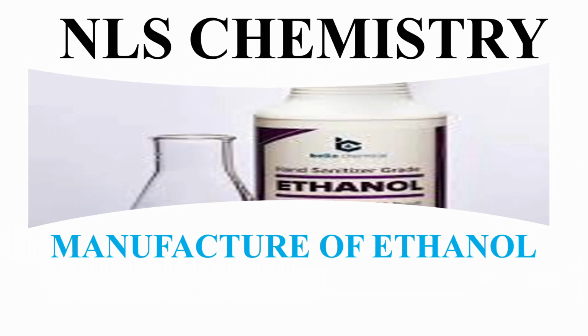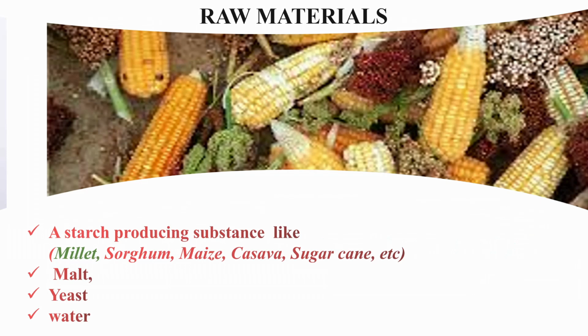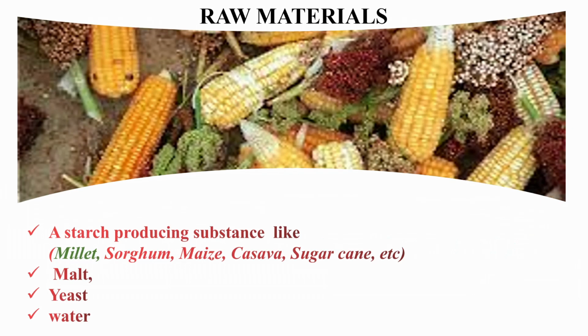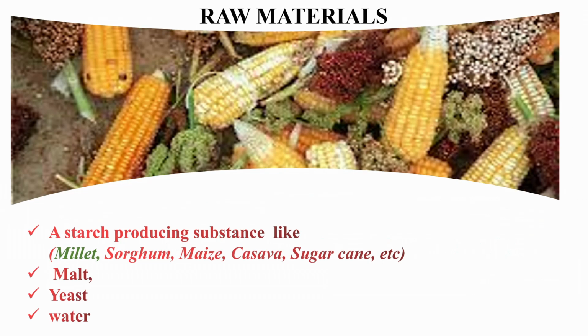First, we need to state the raw materials. For example, a starch-producing substance. Starch-producing substances can be millet, sorghum, maize, cassava, sugarcane, and many others. Another raw material is malt, yeast, and you'll also need water in the production of ethanol as a raw material.